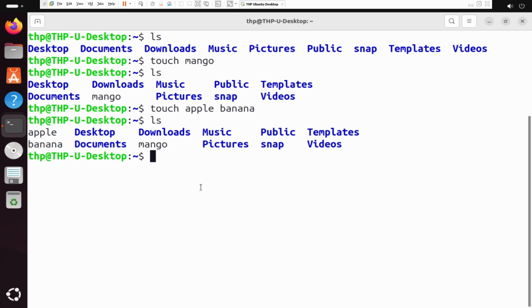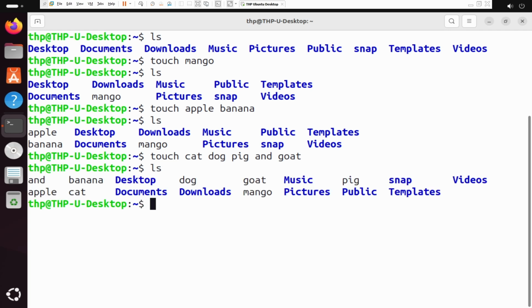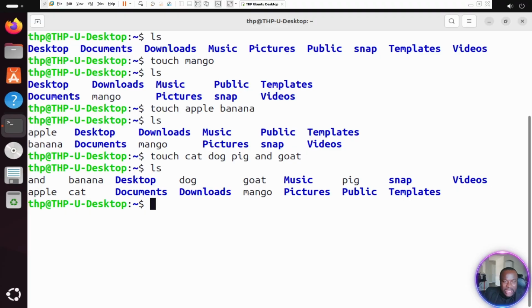I'm going to create one more file. I'm going to touch cat, dog, pig, and goat. So I'm touching a bunch of files here and I hit enter. And if I do ls, you will see that it's created a bunch of files called goat, dog, pig, mango. So we have all of these files created, and they're just empty files. That is how you create an empty file in Linux. You can use touch. There are many methods. And as we continue in this class, you will notice that there are so many ways of doing the same thing in Linux.